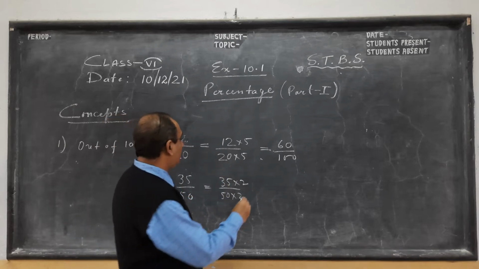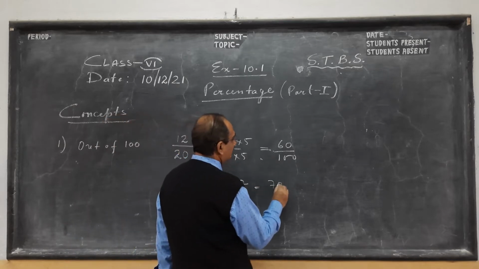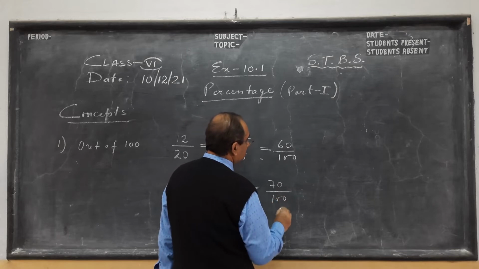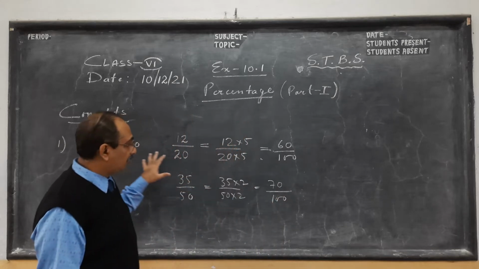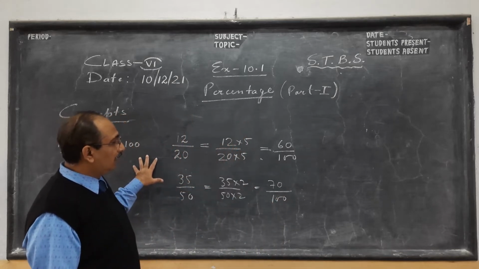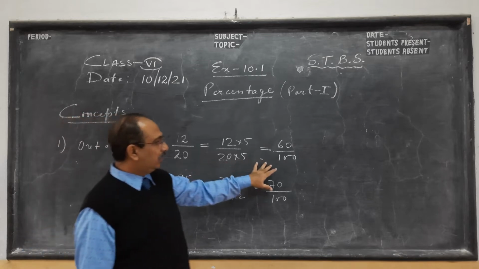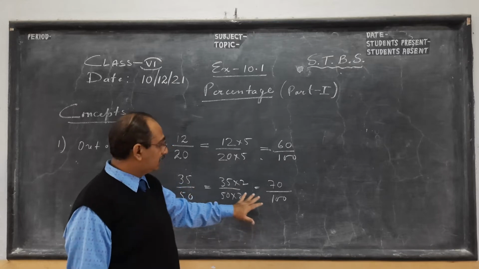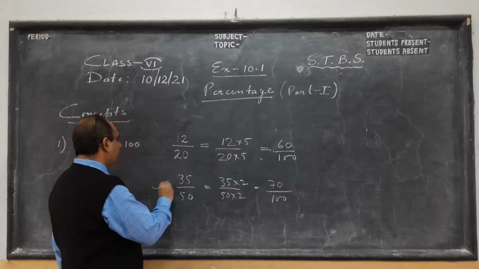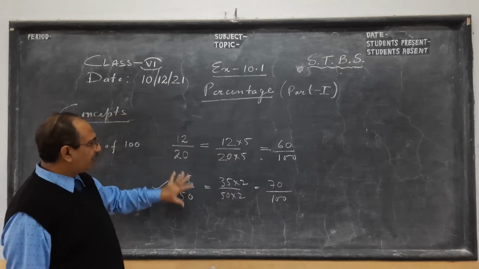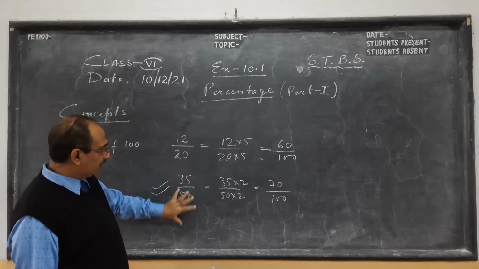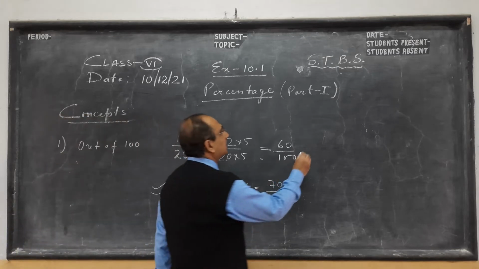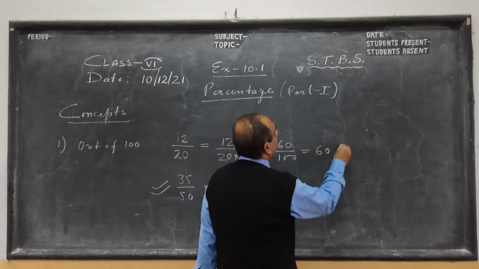And second, you have to be strong in mental maths, otherwise maths will be difficult for you. So here he gets 60 out of 100 and he gets 70 out of 100, meaning he is a better performer. See, here it was difficult, 12 out of 20, 35 out of 50. So this is what is called 60%, children.